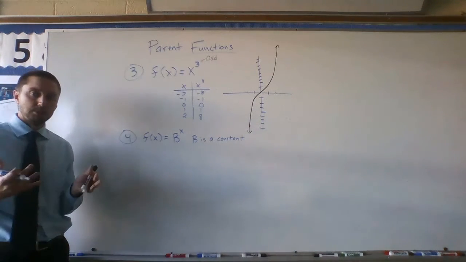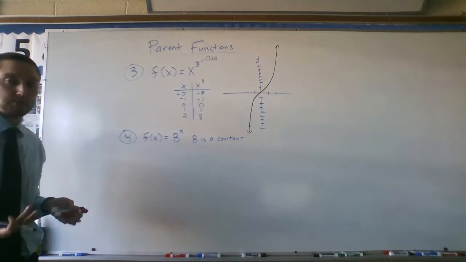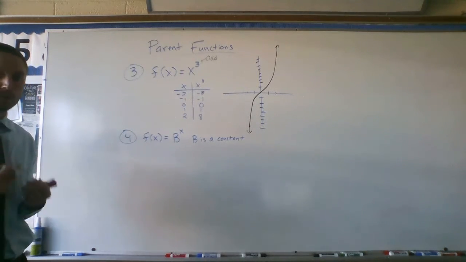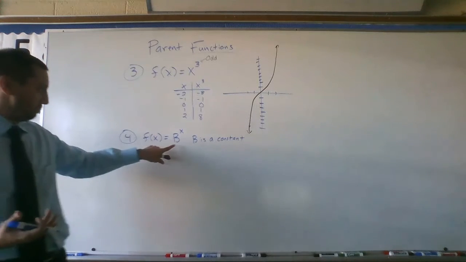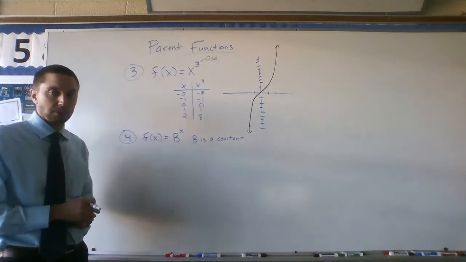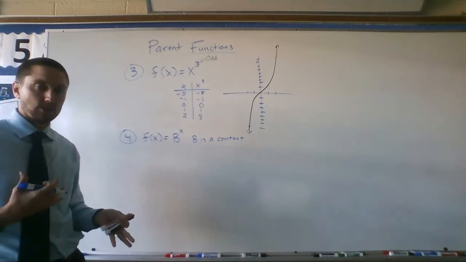So some number to the x power. These are exponential functions, so you probably already knew that. For b, we have some different names that we'll talk about when we jump into our exponential chapter. It could be a growth factor.